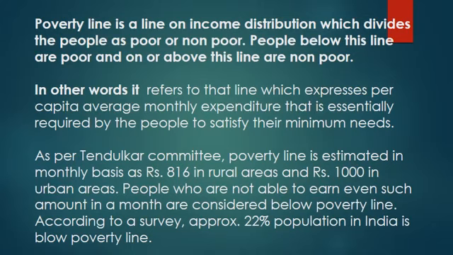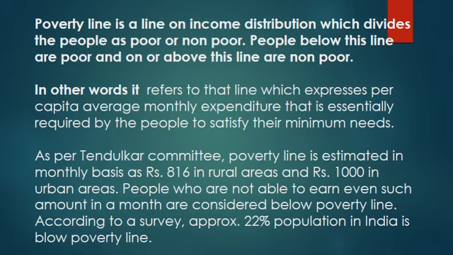People below this line are poor and those on or above this line are non-poor. Or in other words, the poverty line refers to that line which expresses the per capita average monthly expenditure that is essentially required by people to satisfy their minimum needs.